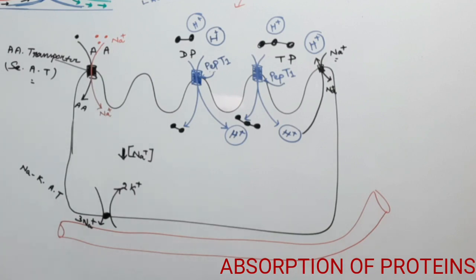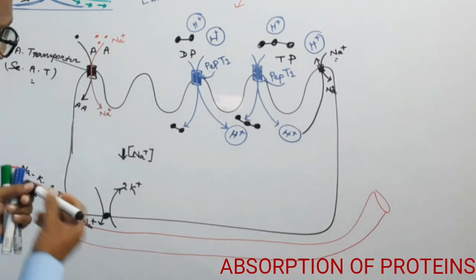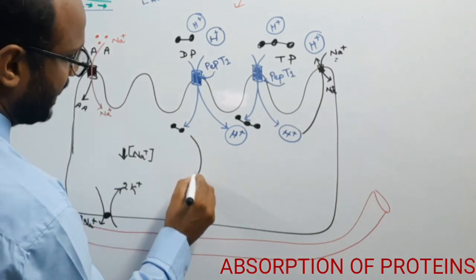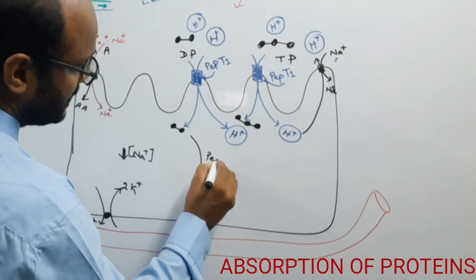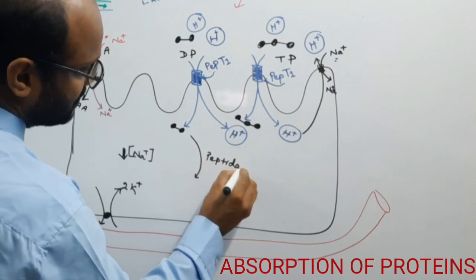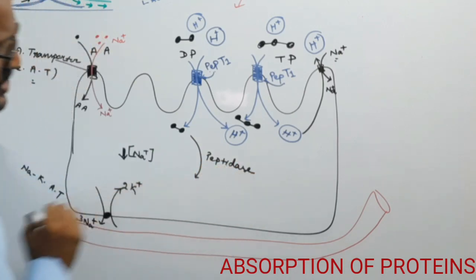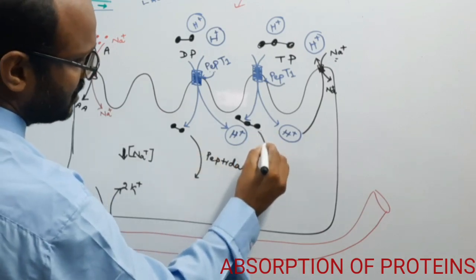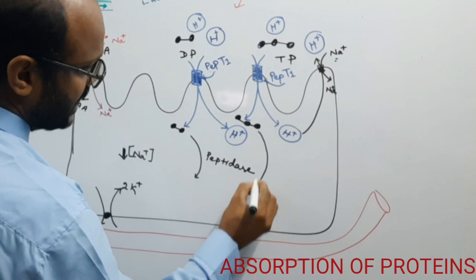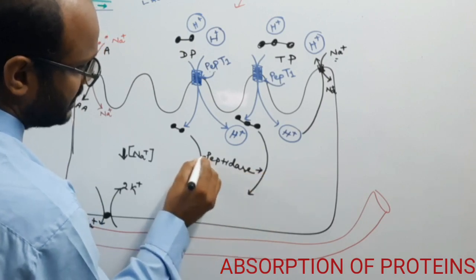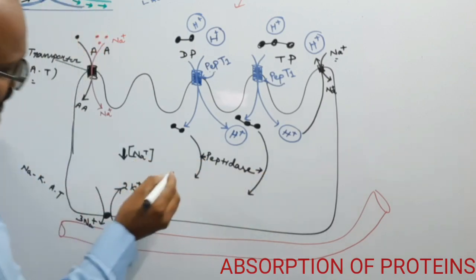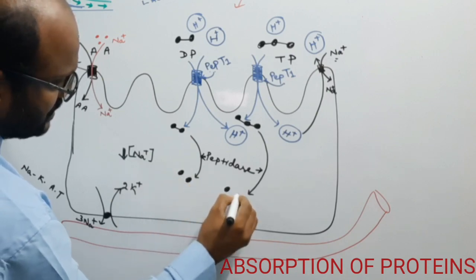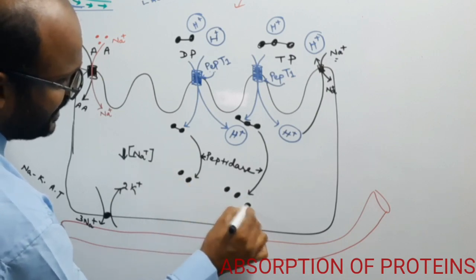So after digestion, what happens here? This is the enterocyte cell. There is another enzyme, peptidase, a peptide digesting enzyme. This peptidase acts upon dipeptide and tripeptide and forms the free amino acid.